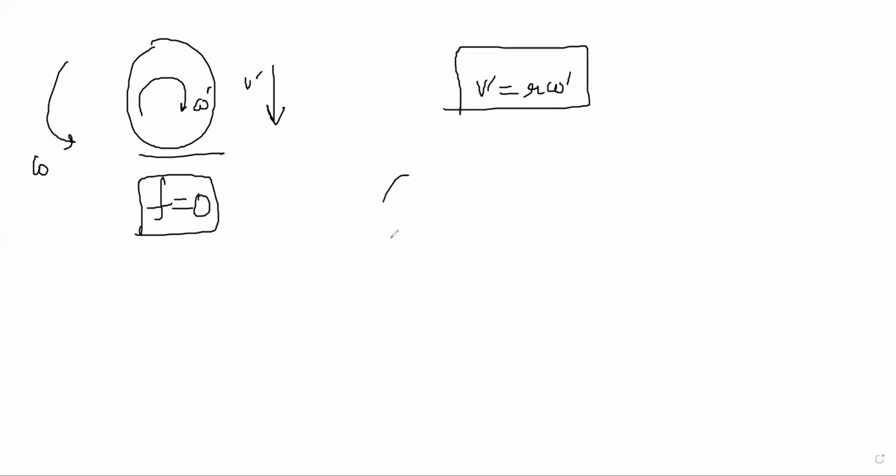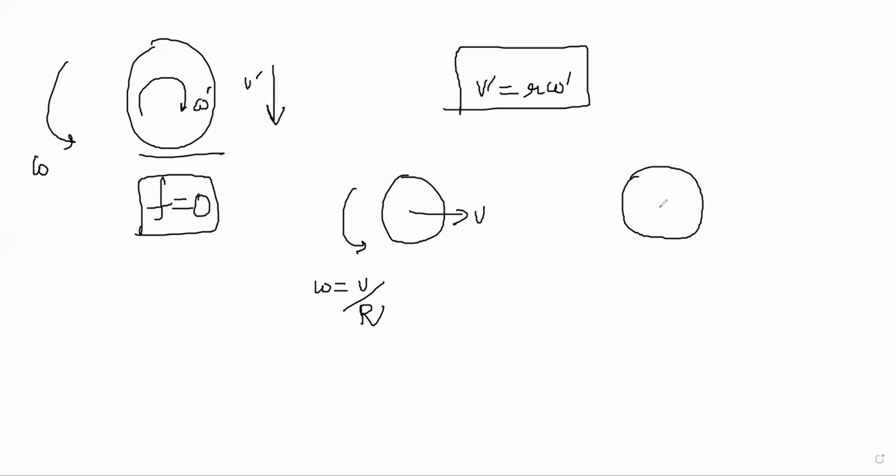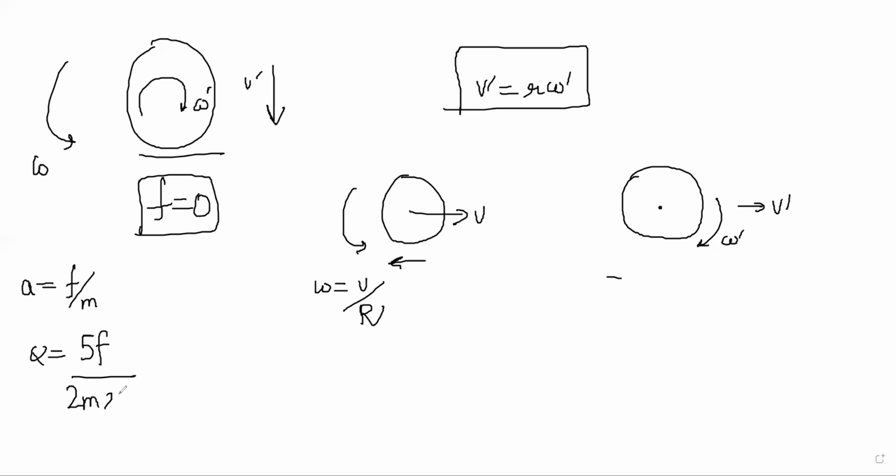So I could have solved the last part of the question directly from here and say omega is V by R here, and this was V like this. Later, let's say it was omega dash and this was V dash, right? So change in omega, I need those values. A was F by M, alpha was 5F by 2mr.